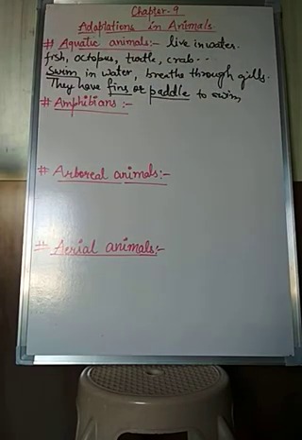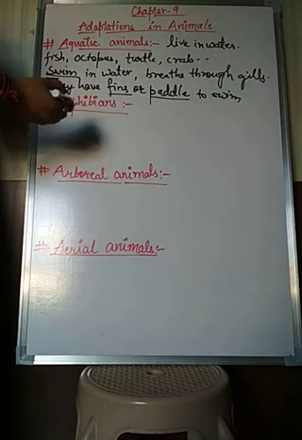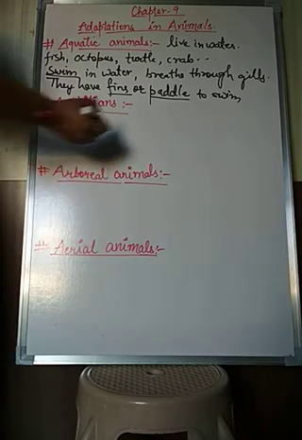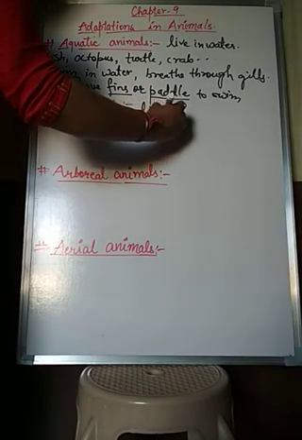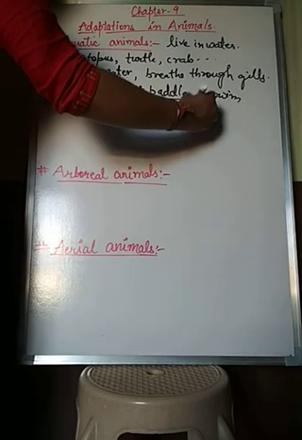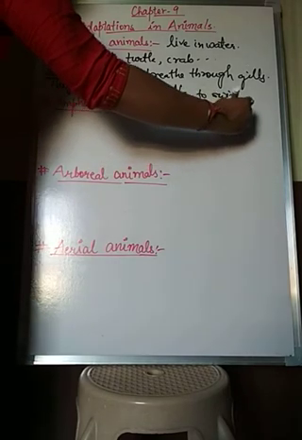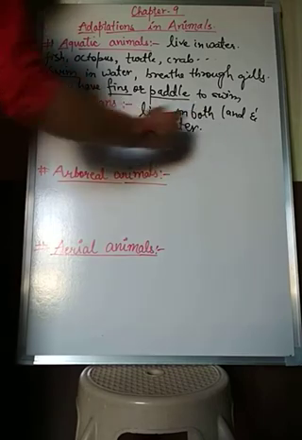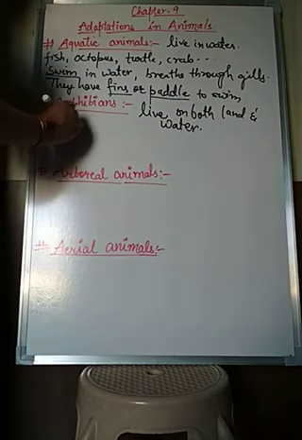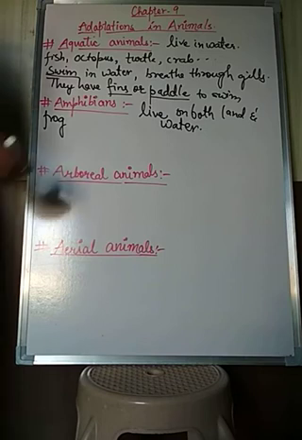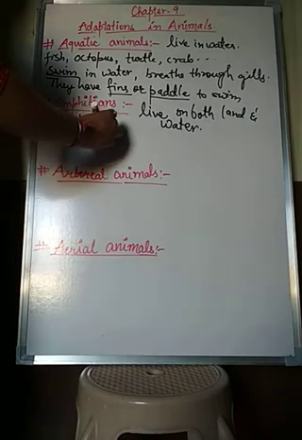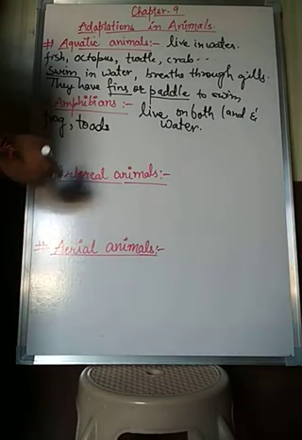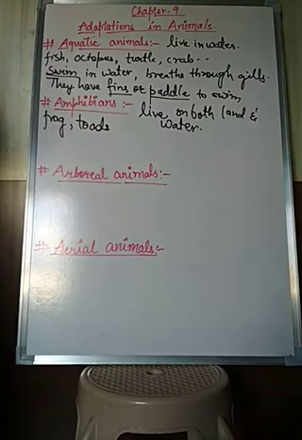Fine. Now the next type of animals are amphibians. Amphibians are those animals which live both on land and water. Example, frog is one of the most important examples of amphibians. Like frogs, there are toads also. Toads are also similar to the frogs. Other examples are salamanders, etc.